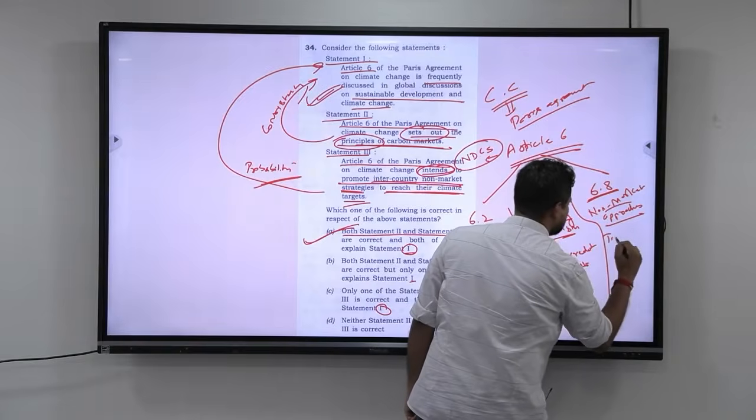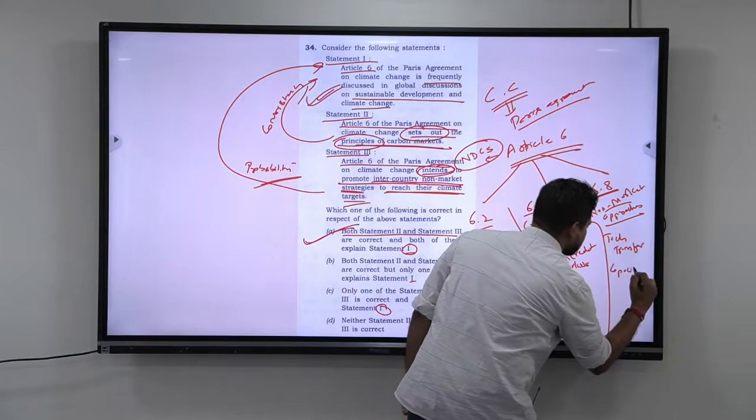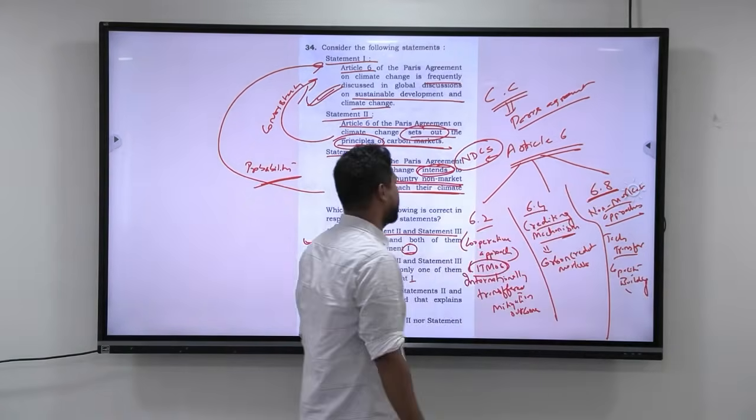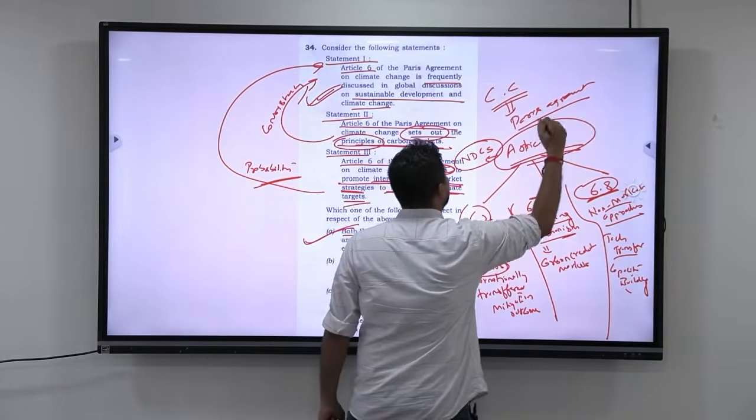Non-market approaches means technology transfer, it means capacity building. Okay, all these are non-market approaches. So overall, these are the three important sub-clauses of Article 6 of the Paris Agreement.